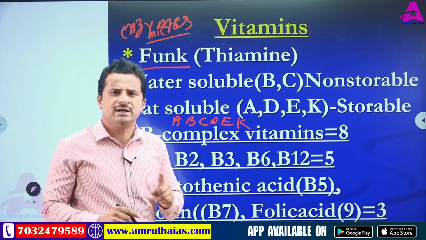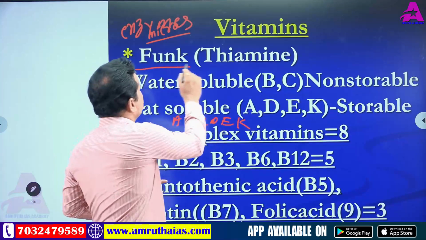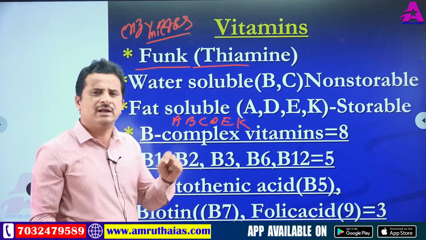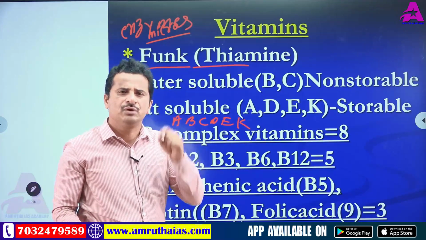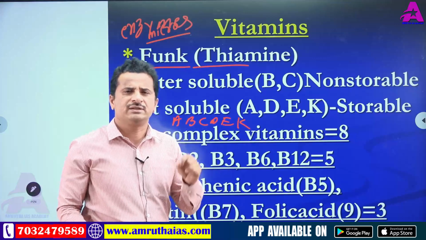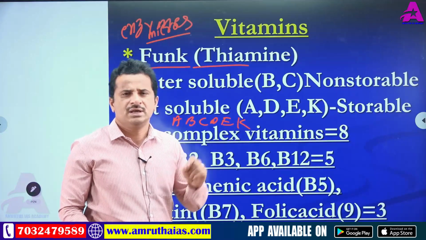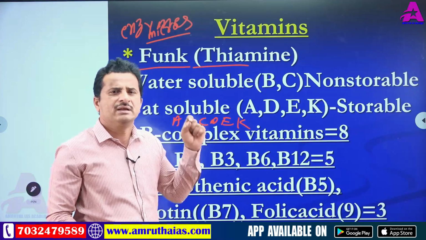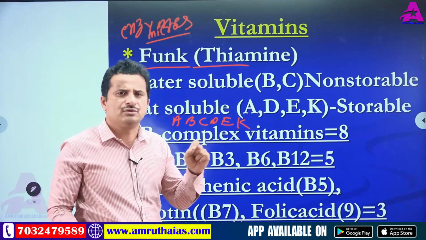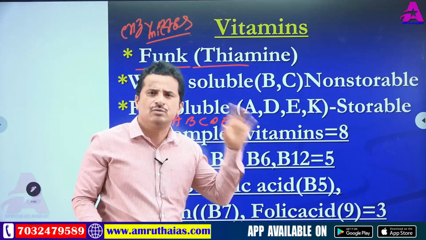And he isolated the B1 vitamin, chemically called thiamine. For the first time he isolated the B1 vitamin in pure, crystalline form. For this he was awarded the Nobel Prize. In those days, beriberi was a very dangerous disease. By giving thiamine, the B1 vitamin, they controlled it. So for this he was awarded the Nobel Prize.